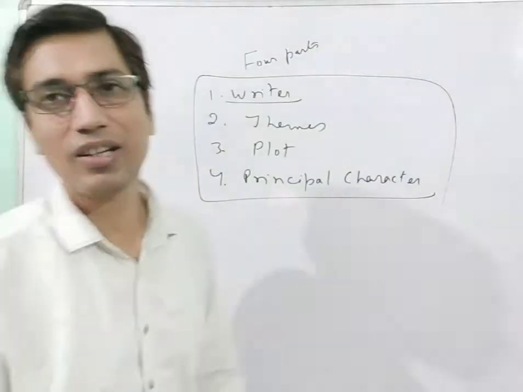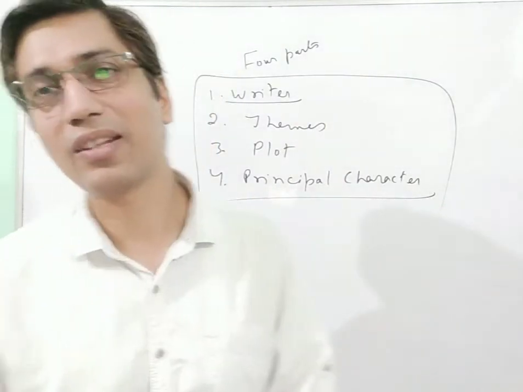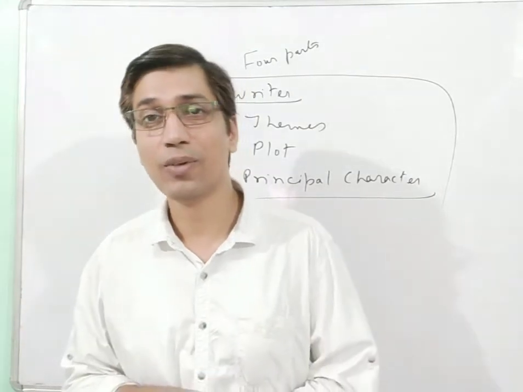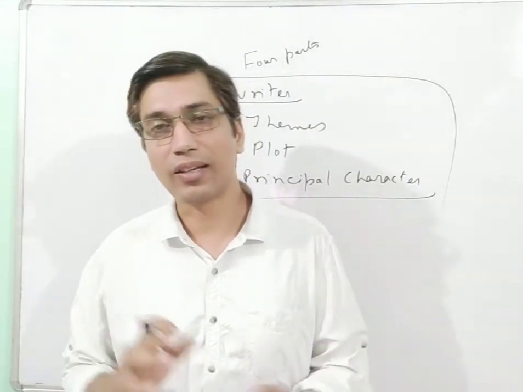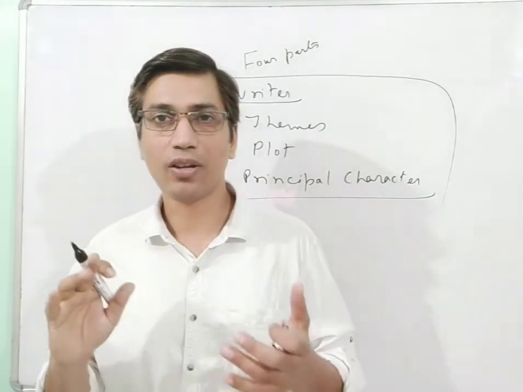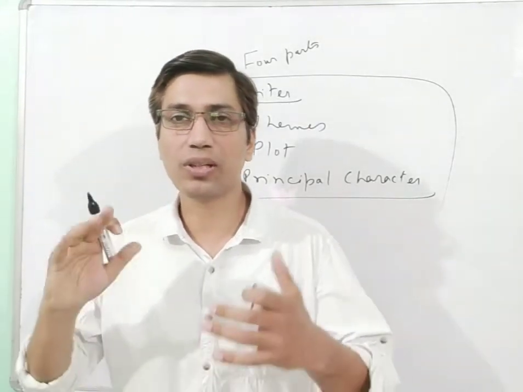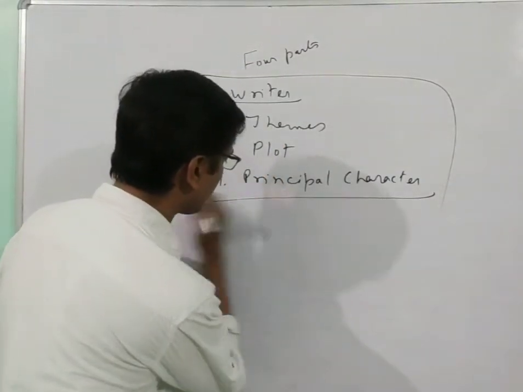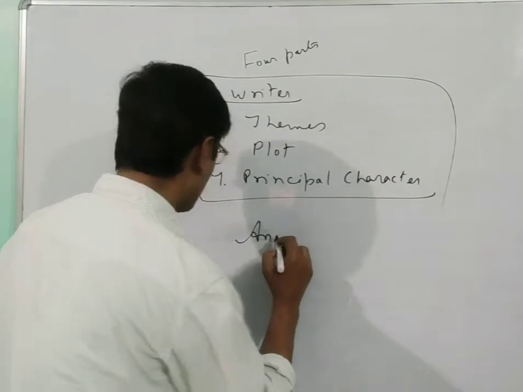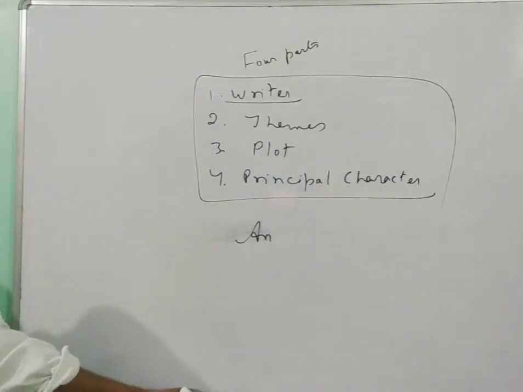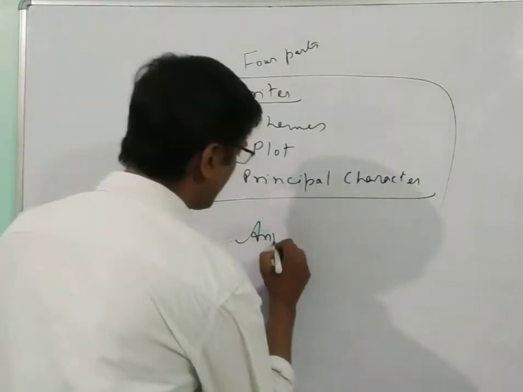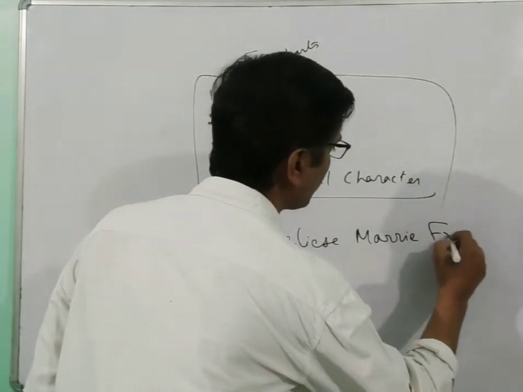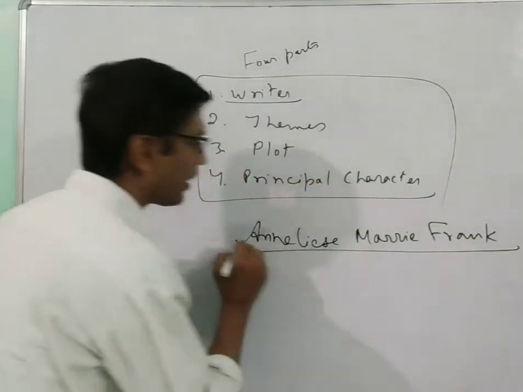First the writer, then we would talk about the themes that we find in the story, or in that extract that we have taken from The Diary of a Young Girl, which is the name of the original book, the diary that was kept by Anne Frank, whose complete name was Anneliese Mary Frank. Let me write the complete name. It was Anneliese Mary Frank, which in short we will call Anne Frank.